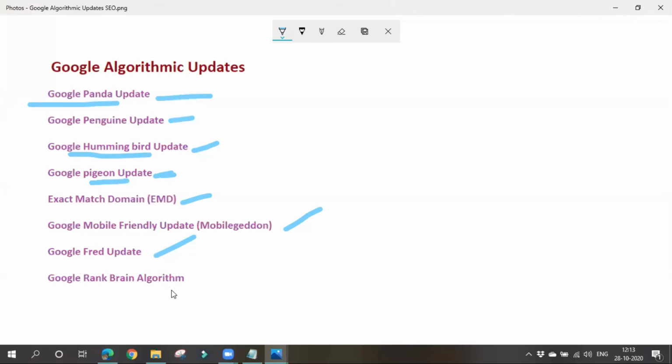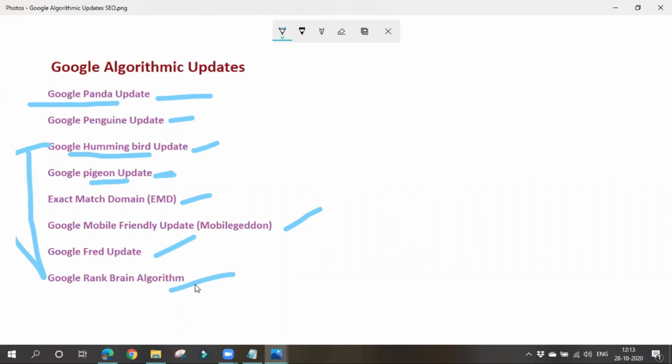Next thing is the Google RankBrain algorithm. It is a kind of machine learning algorithm. It helps Google to provide more relevant results. It is something related to the Hummingbird update, I think yes. It is a machine learning technology, so it will help Google to provide more appropriate and more relevant results to the user.